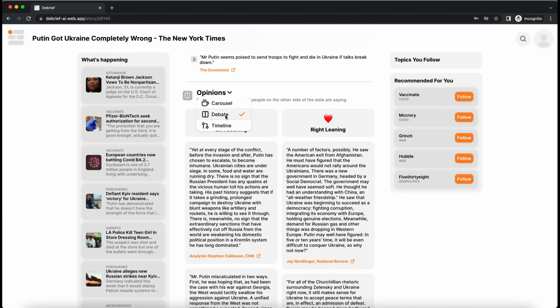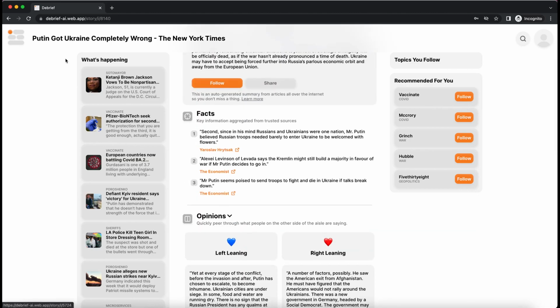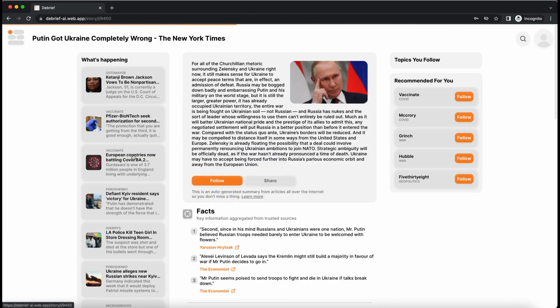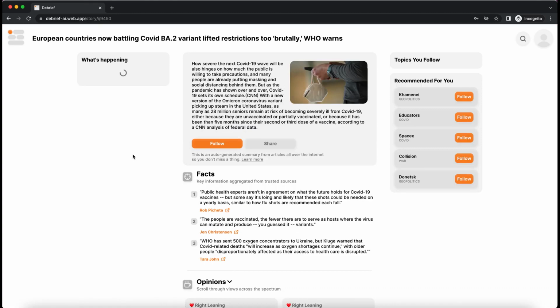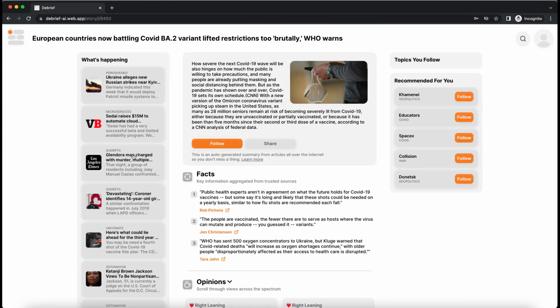You can view this as a debate format. So here you can see the left and the right at the same time and compare and contrast what's being said. And if you go, we link you to all of the top stories. So about COVID, European countries are now battling COVID variant restrictions too brutally, the WHO warns.